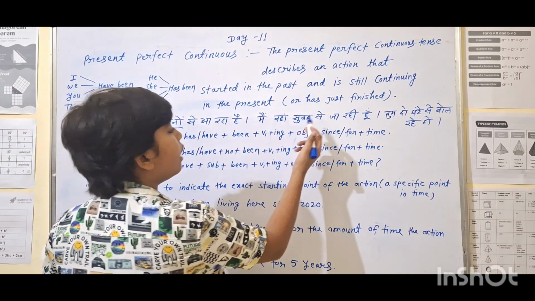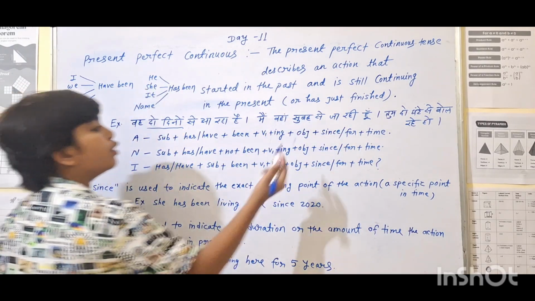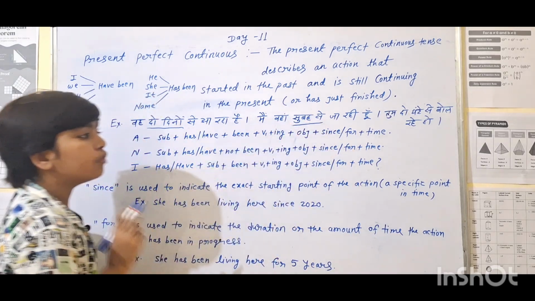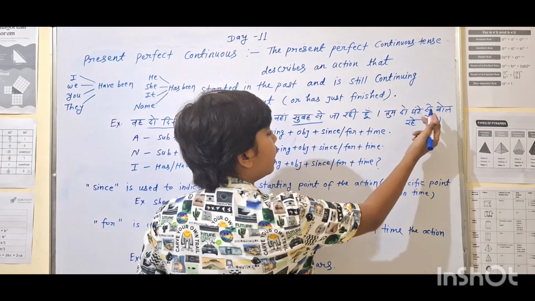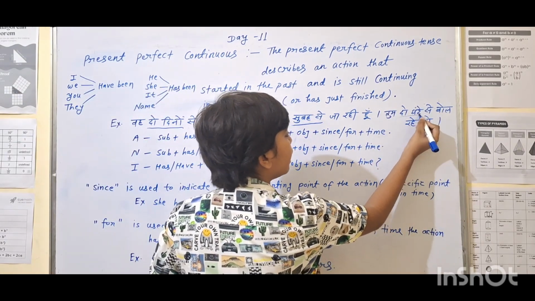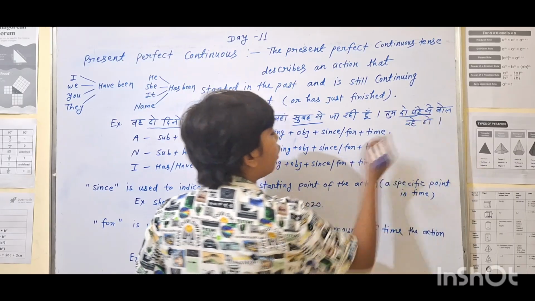Next one is मैं वहां सुबह से जा रही हूँ. सुबह से means here since will be used. तुम 2 घंटे से बोल रहे हो, 2 घंटे से means here for will be used.